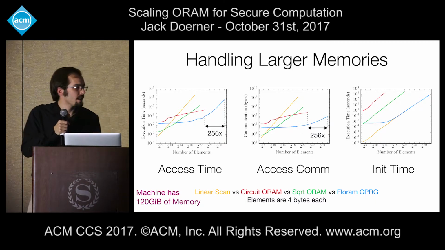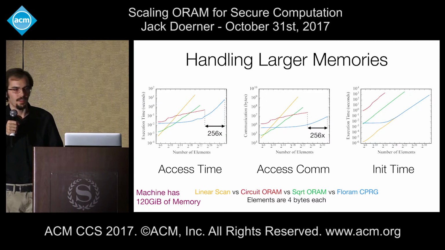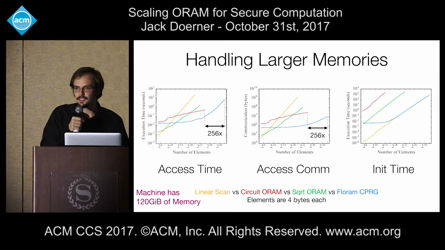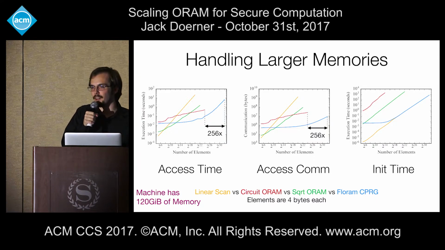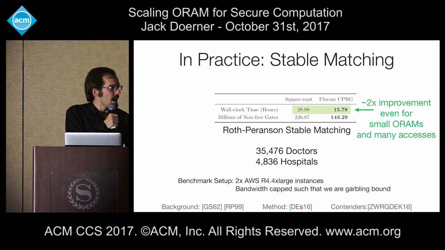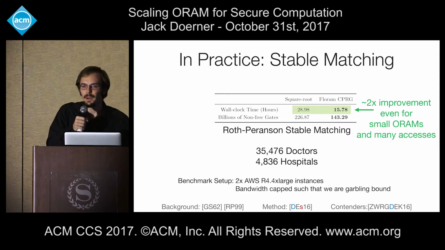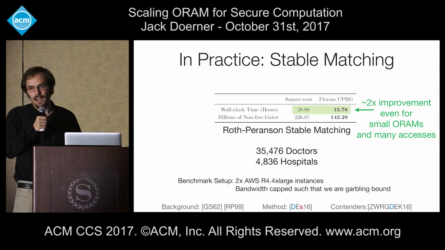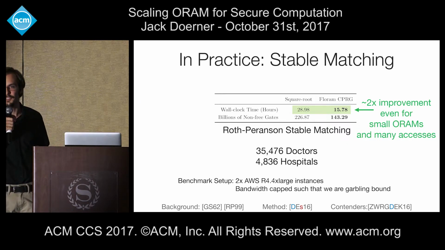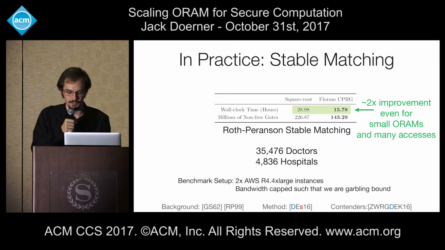Consequently, we're able to instantiate ORAMs 256 times larger than the ORAMs we were able to instantiate with circuit ORAM on similar hardware. And we believe that square root ORAM should be similarly limited to within a couple orders of magnitude. In addition to the binary search benchmark I showed you a little while ago, we also reran the stable matching benchmark that was presented at CCS last year and found that our scheme yielded a factor of 2 improvement in terms of both execution time and the number of non-free gates expended. This is in spite of the fact that the ORAM in question had less than 5,000 elements and the algorithm had more than n squared ORAM accesses, effectively nullifying any advantage that our initialization procedure could have given us.